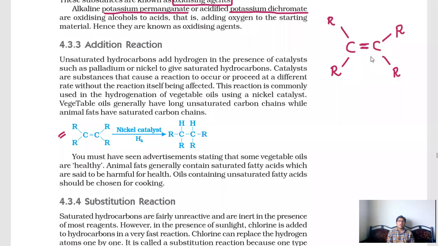Double bond means unsaturated. And what is this R? Reactants. Which element is reacting with carbon is known as a reactant. So all those reactants are represented as R. Now you see, this is unsaturated. Unsaturated we need to convert to saturated.